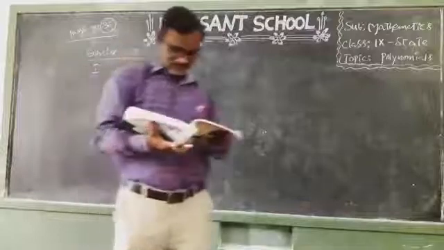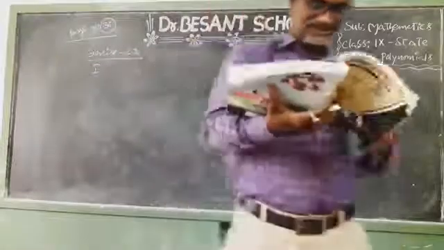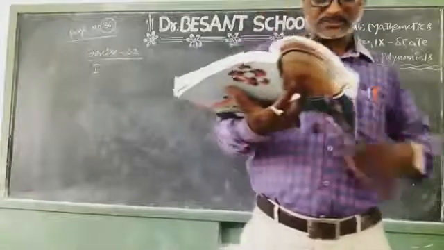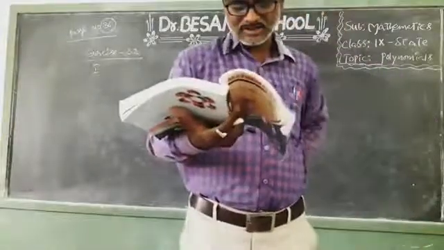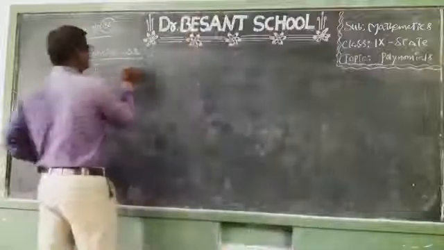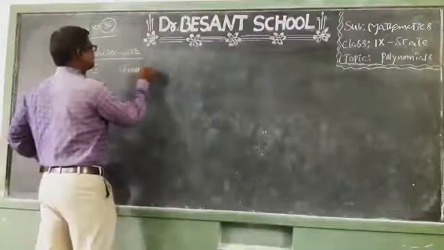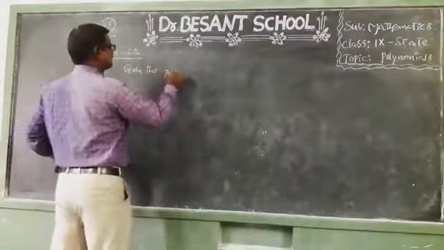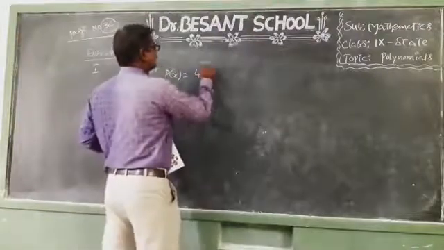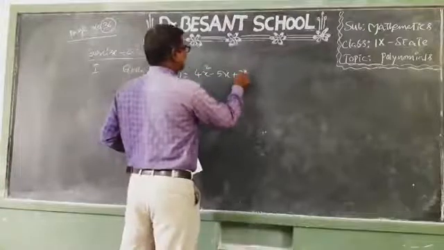Find the value of the following polynomial, 4x square minus 5x plus 3, when x equal to 0, x equal to minus 1, x equal to 2, and x equal to 1 by 2. Given that p of x is equal to 4x square minus 5x plus 3.